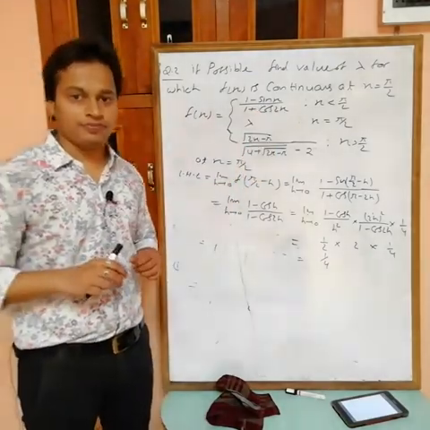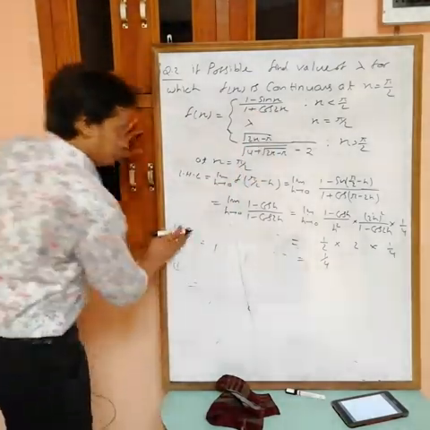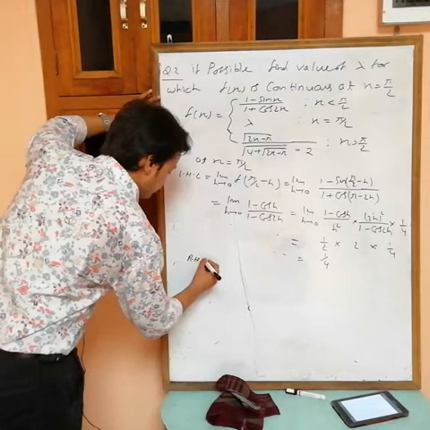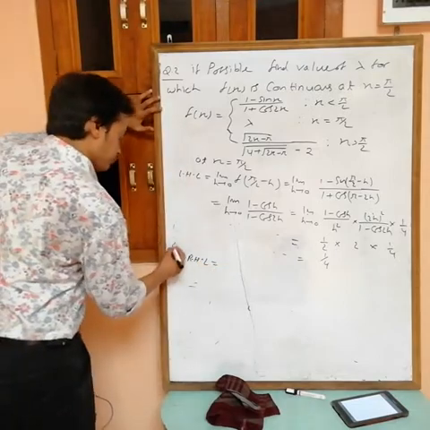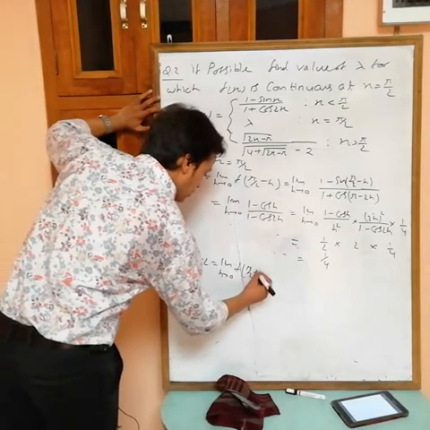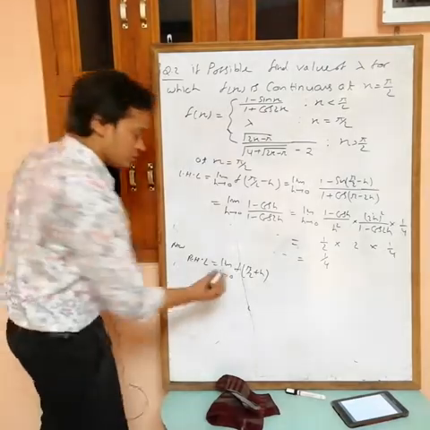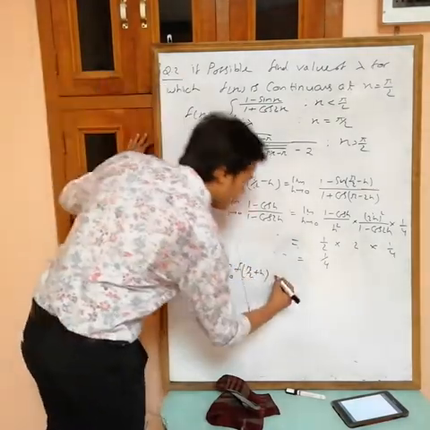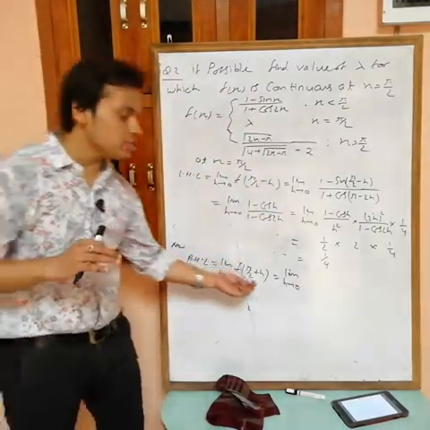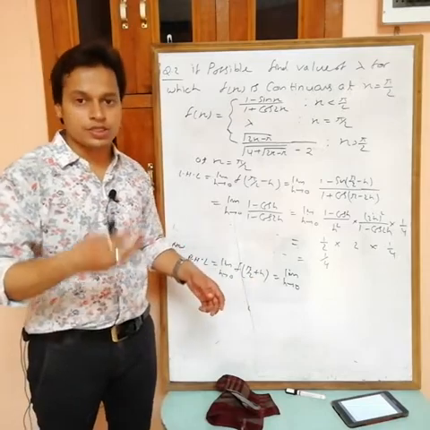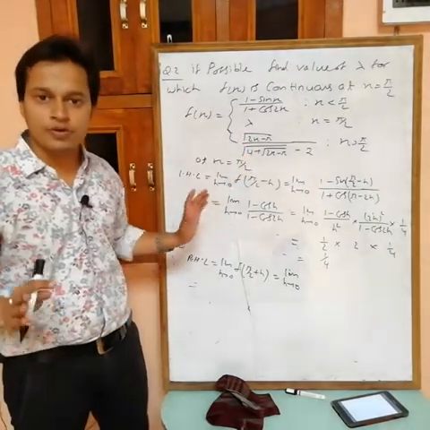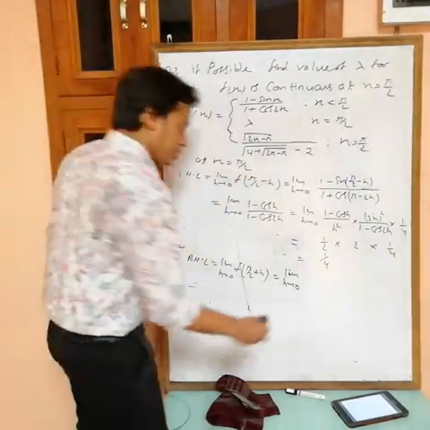Now I have to find RHL. RHL, limit h tending to 0 f pi by 2 plus h. Okay, this is the RHL. Now see, pi by 2 plus h, so x is greater than pi by 2. If x is greater than pi by 2, then this is the value. Now put in this one.